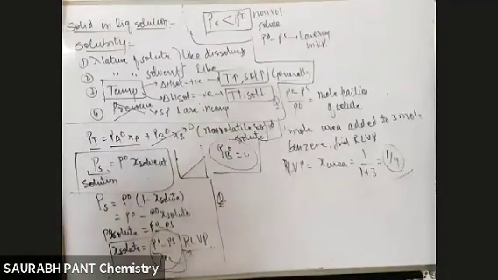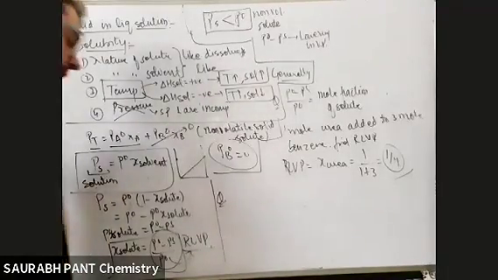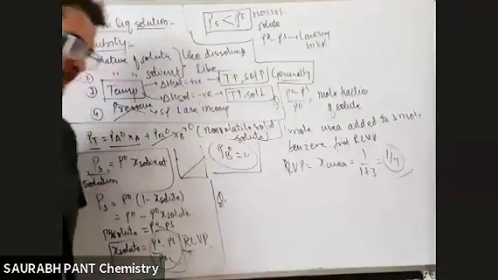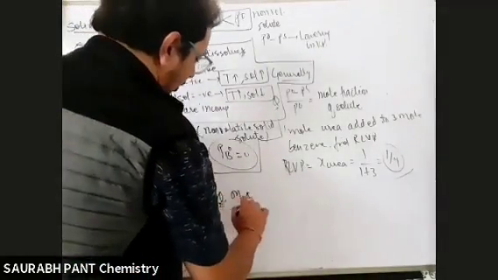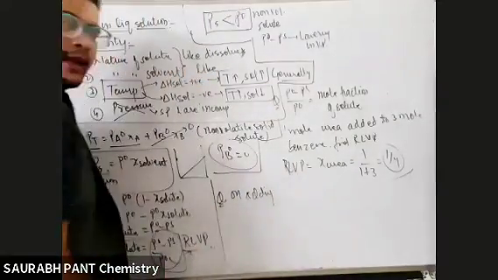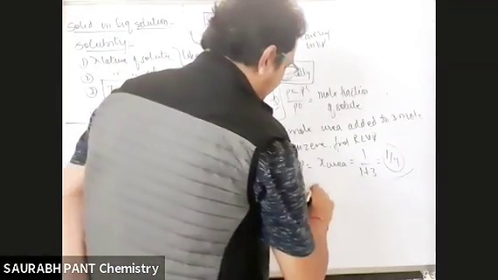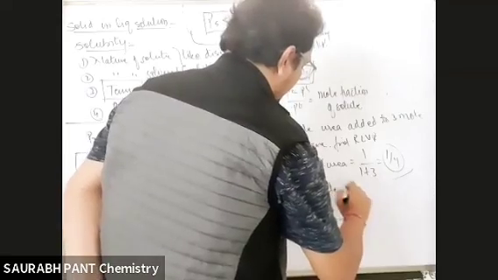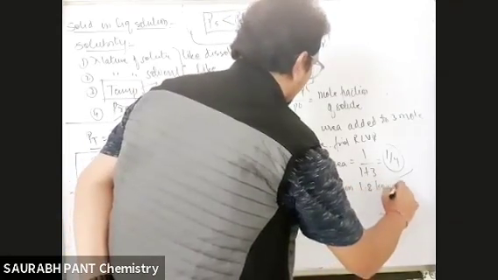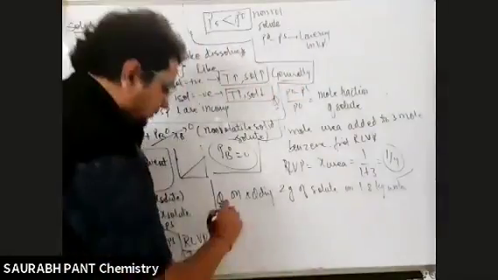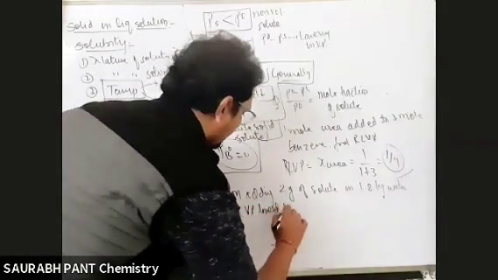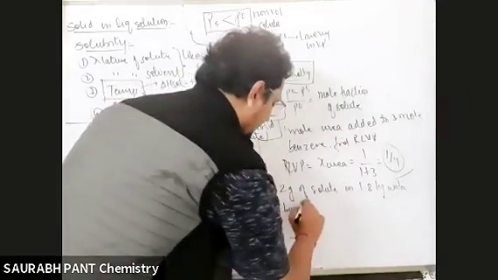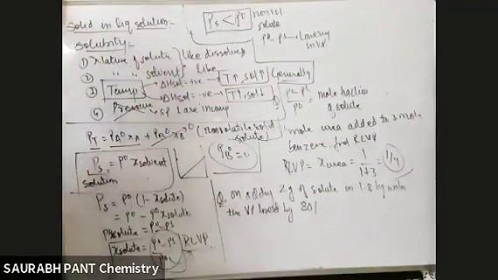Next question. Write it down nicely. On adding 2 gram of solute in 1.8 kg water, the vapor pressure is lowered by 80%.